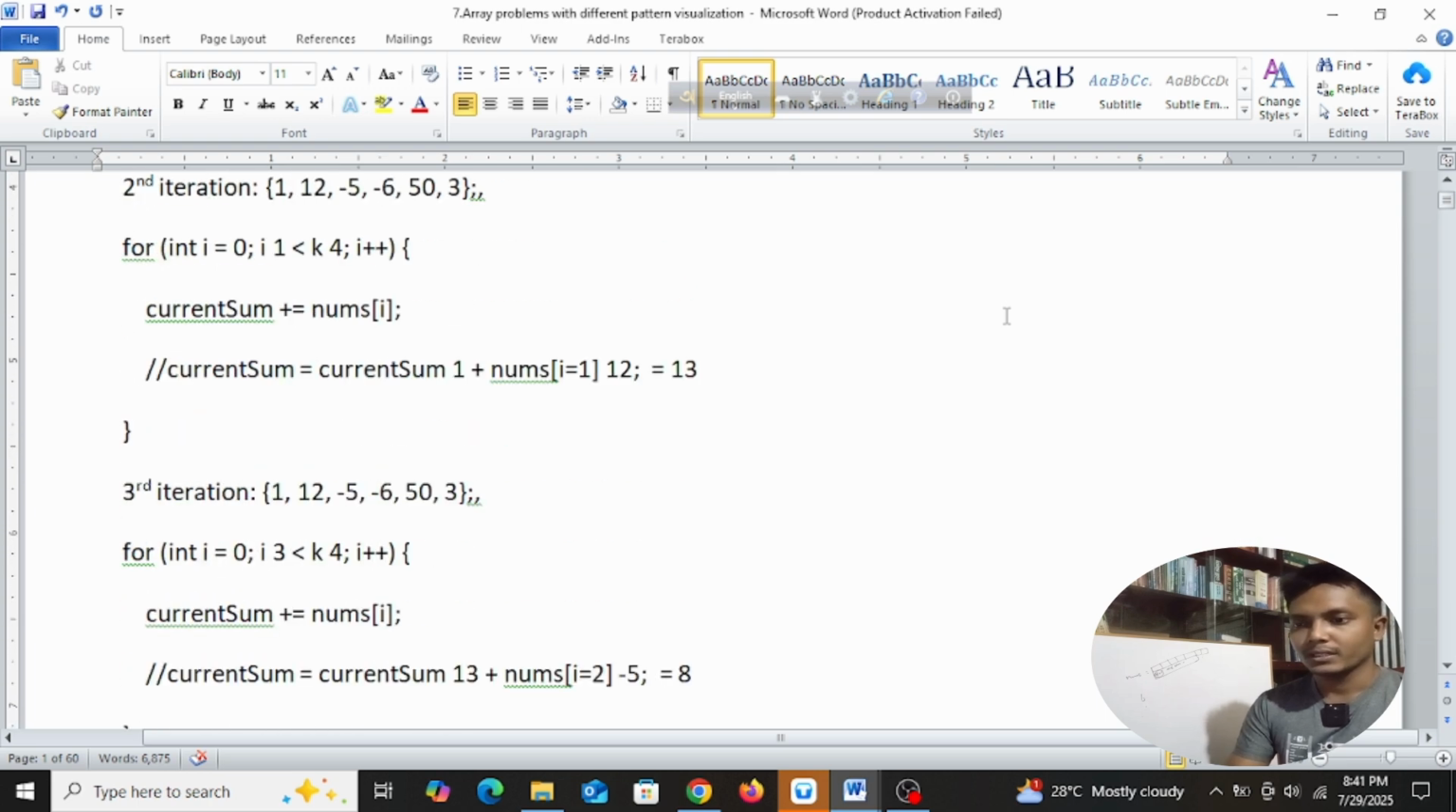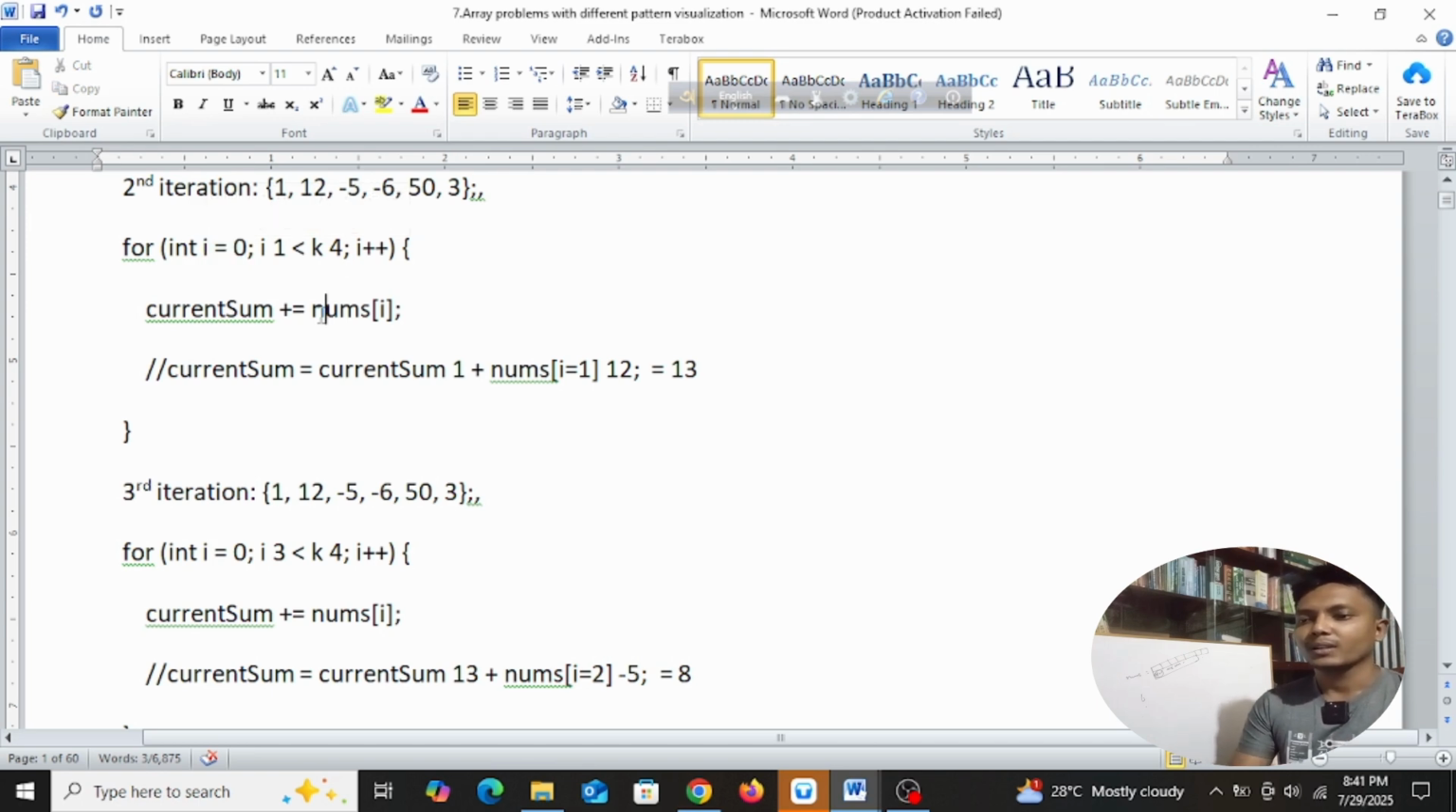In the second iteration, i's position is changing, it will increase by 1. So i's position is 1 now, and k is still 4, and the condition is true because 1 is less than 4. We're not changing the initial value. Our eyes will focus on here, not on the initialization. There is a specific reason why I'm not doing it here, but I will explain this later.